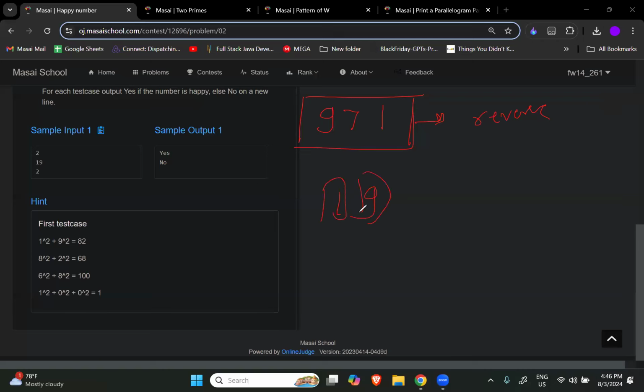भले ही पहले 1 मिले या 9 मिले, at the end of the day मैं 9 का square plus 1 का square करूं, it will not change my answer, right? The answer will be same. The idea is I just want to capture the number separately. So can I try to implement the reverse wala logic here? Yes, obviously I can. And what was that logic? Whatever is the value of n, we used to modulo with 10, right? Many of you answered it. Great. But when I get the last number, what will be my next step then?